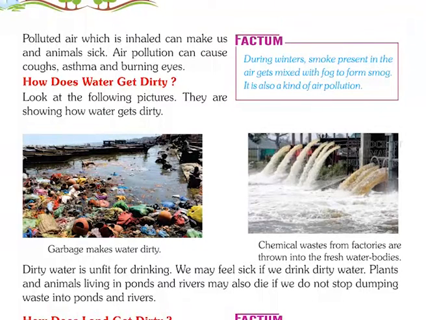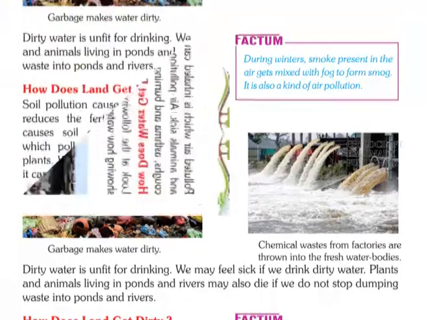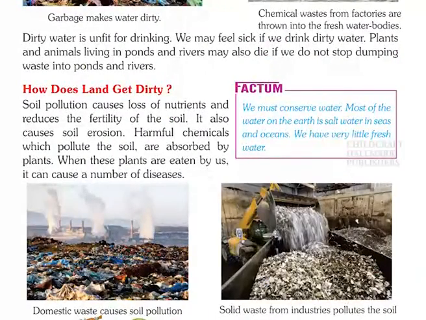Dirty water is unfit for drinking. We may feel sick if we drink dirty water. Plants and animals living in ponds and rivers may also die if we do not stop dumping waste into ponds and rivers. How does land get dirty?